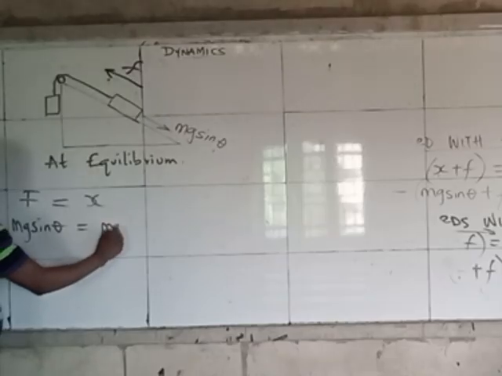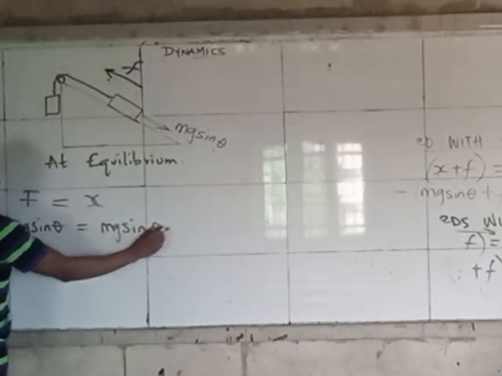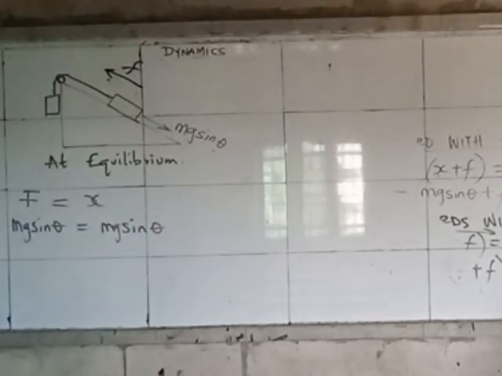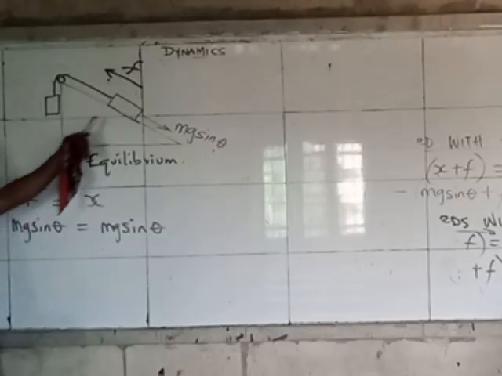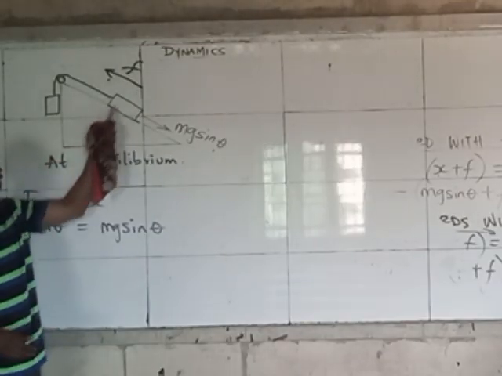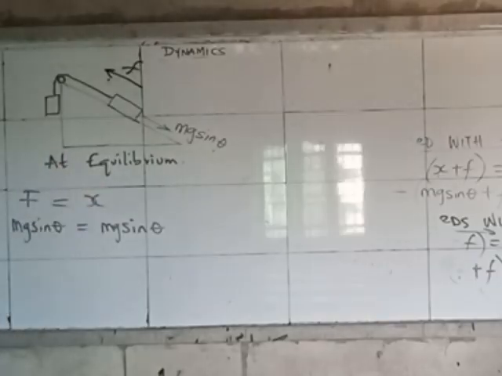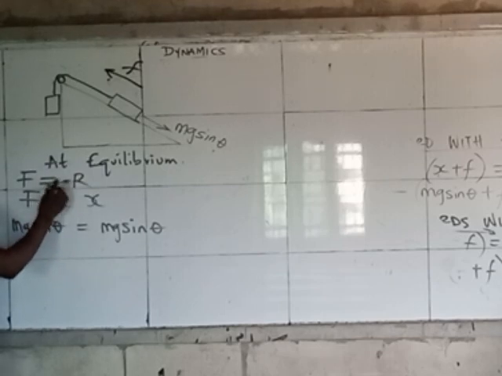This will also be mg sin theta. So both of them will be equal. So F will be equal to x, just like that. While the normal reaction on its own. So remember first of all that in dynamics, force is equal to reaction, and when we introduce friction, force is equal to mu R.